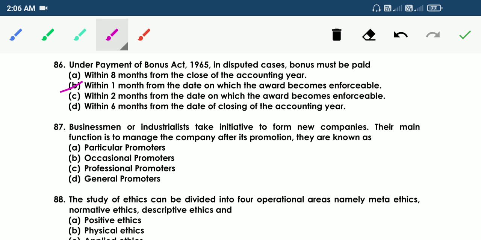87. Businessmen or industrialists take initiative to form new companies. Their main function is to manage the company after its promotion. They are known as A, particular promoters, B, occasional promoters, C, professional promoters, D, general promoters. So they are the general promoters.